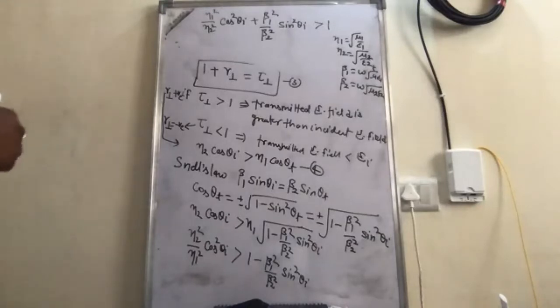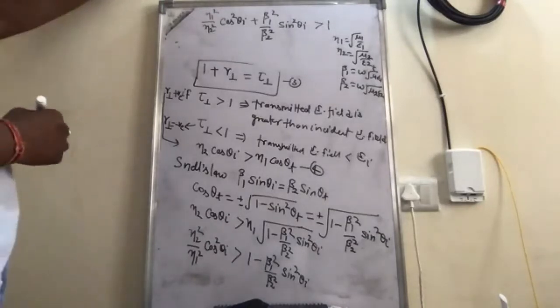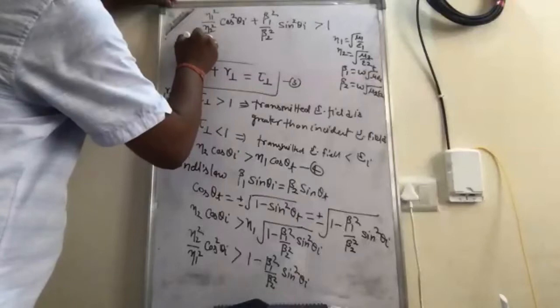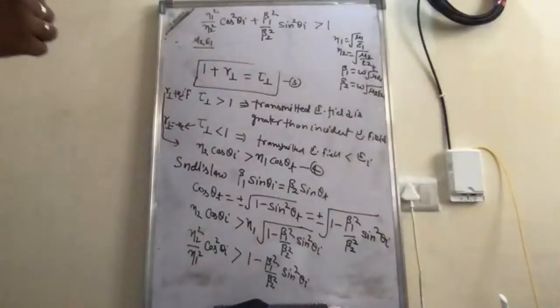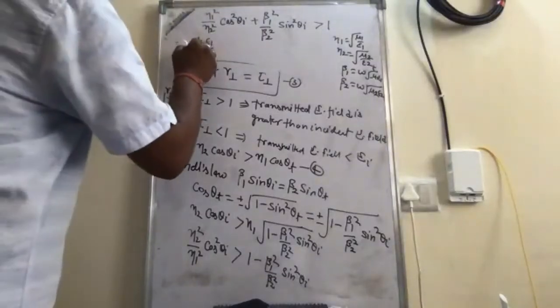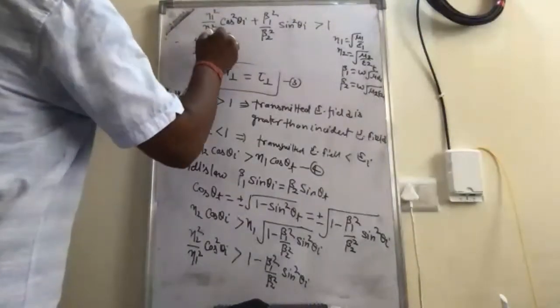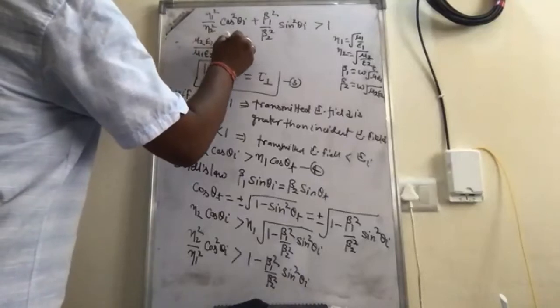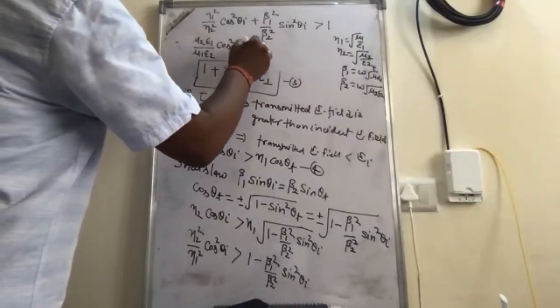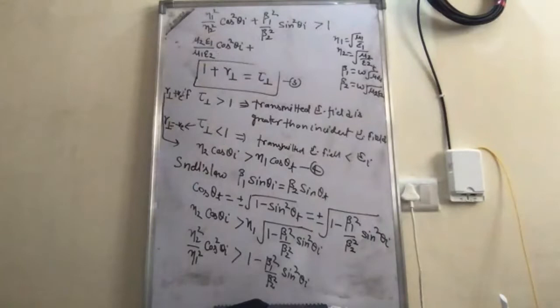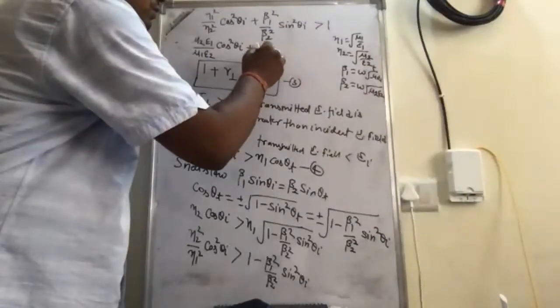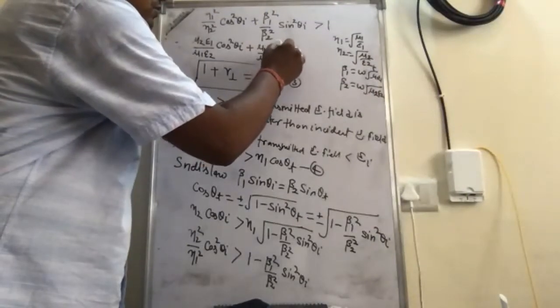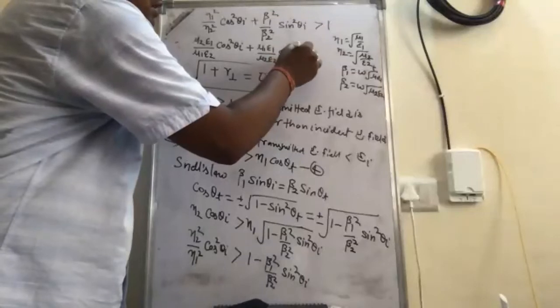So it is equal to mu 2 epsilon 1 divided by mu 1 epsilon 2 cos square theta I plus mu 1 epsilon 1 upon mu 2 epsilon 2 sine square theta I is greater than 1.